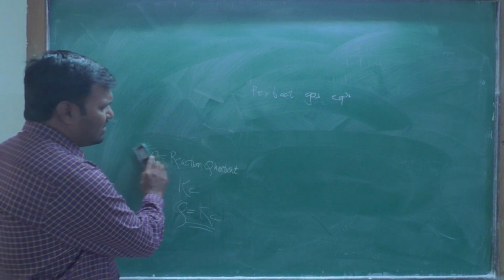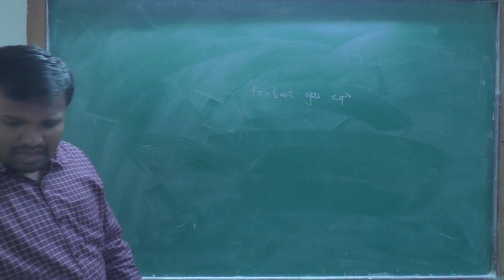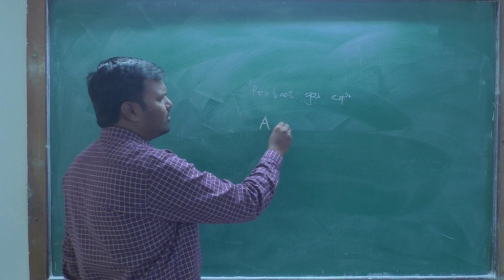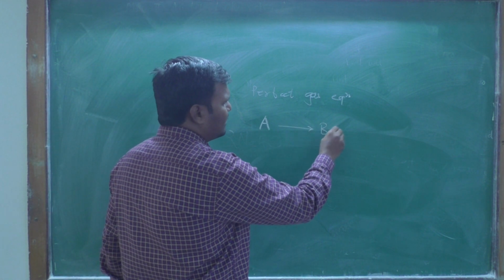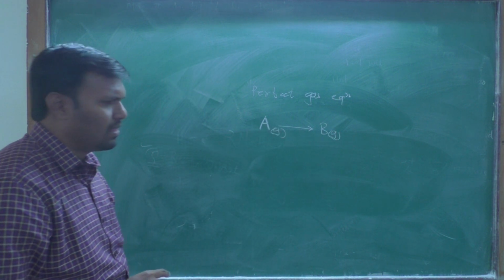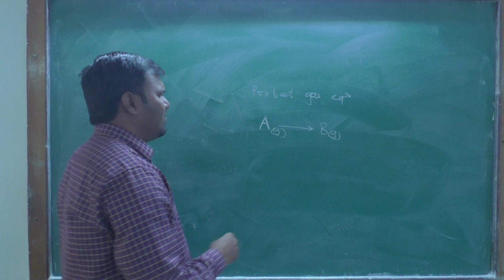Suppose we have reactant A giving the product B. That is for the gas form, the perfect gas equilibrium, and we are obtaining the equation.